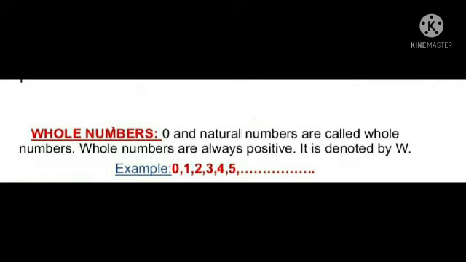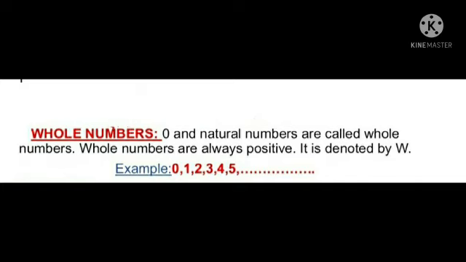If we add 0 to natural numbers, we get new numbers, that is whole numbers. These numbers are called whole numbers: 0, 1, 2, 3, 4, 5, 6, 7 and so on. Here also we do not get an end number, it is infinite. Okay children, whole numbers are always positive. This set of numbers is denoted by the capital letter W. So natural numbers are a part of whole numbers.